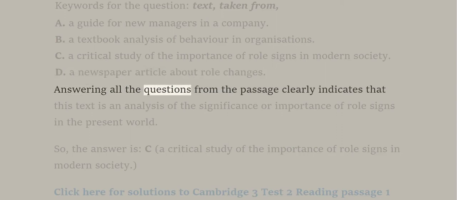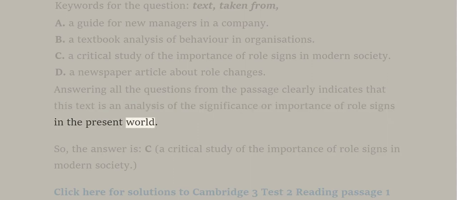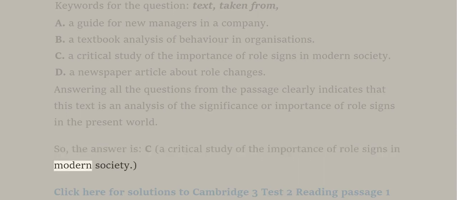Answering all the questions from the passage clearly indicates that this text is an analysis of the significance or importance of role signs in the present world. So, the answer is C. A critical study of the importance of role signs in modern society.